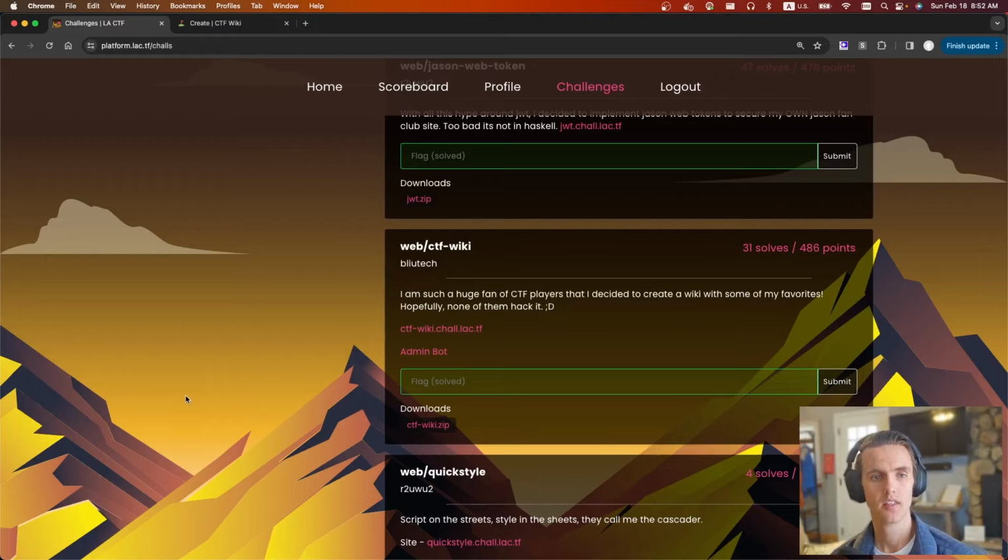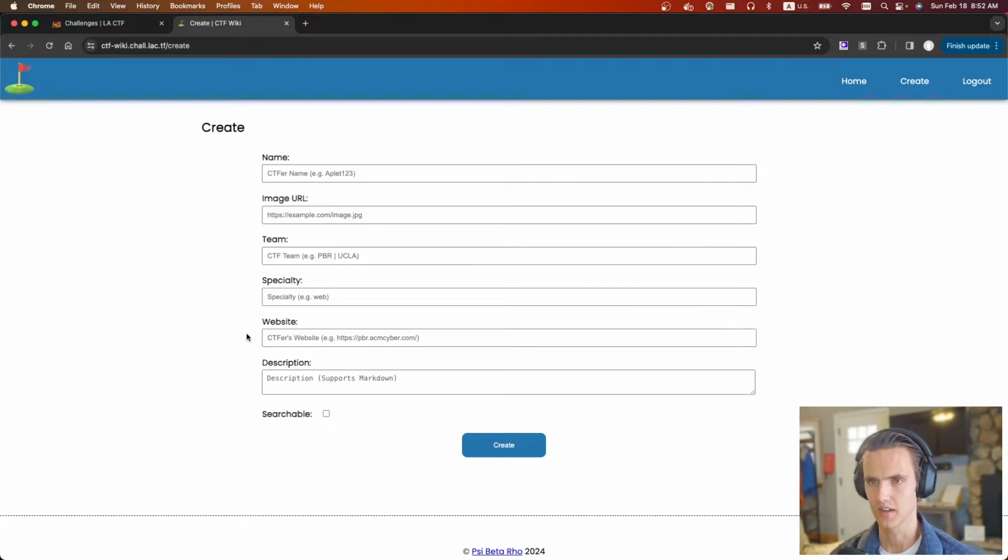So fun. The next challenge is Web ctf-wiki by BlueTech. It says, I am such a huge fan of CTF players that I decided to create a wiki with some of my favorites. Hopefully none of them hack it. We're given a website, an admin bot, and a download file.